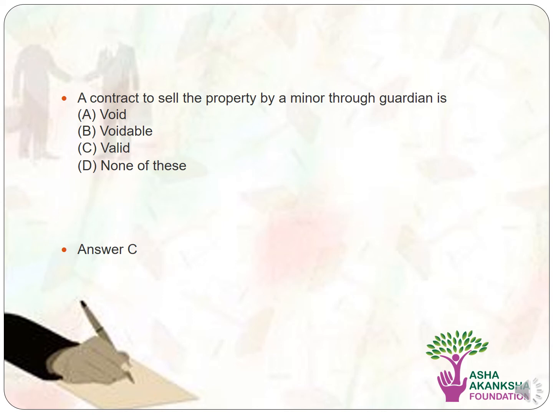So let's move on to the next question. A contract to sell the property by a minor through guardian is option A, void, option B, voidable, option C, valid, and option D, none of these. The correct answer to this question is option C, that is valid.